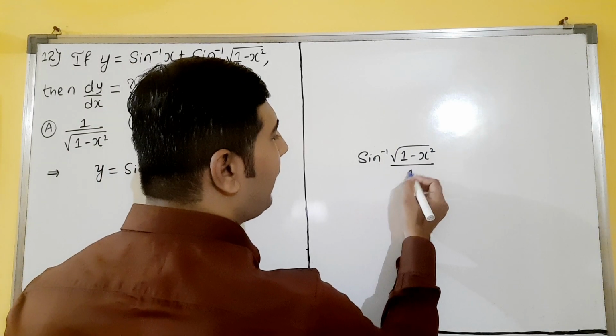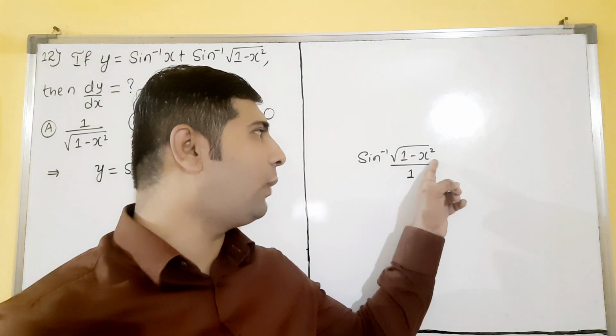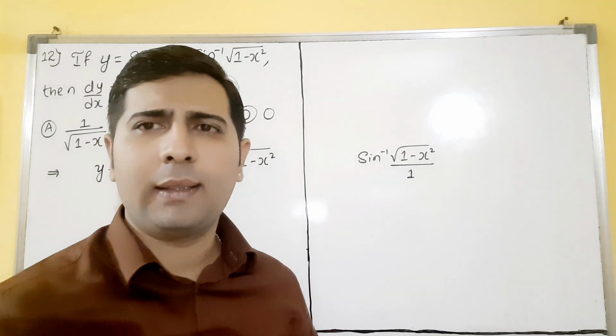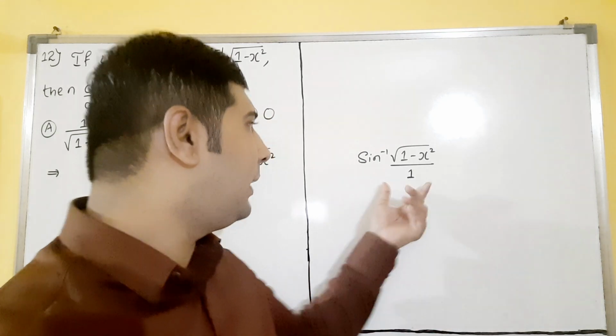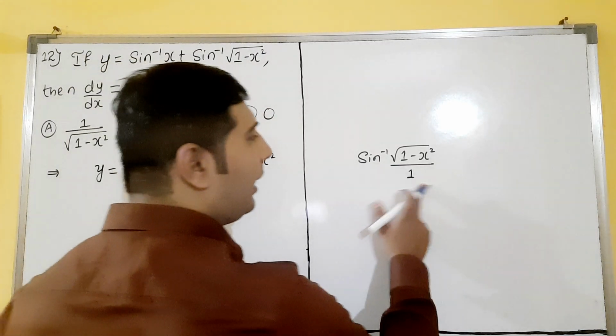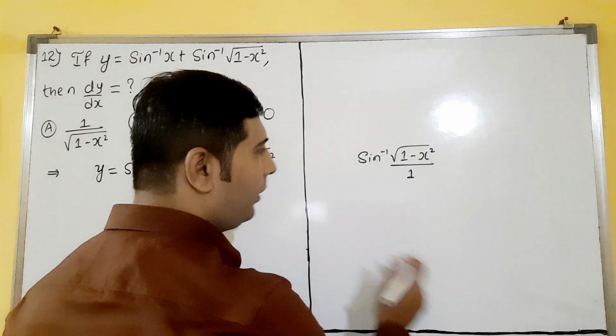Sin inverse square root of 1 minus x square, divided by 1. If nothing is there below, it means 1 will be there or not. Understood? Nothing is there means 1 will be there, dear students. Below, 1 is always there, even if nothing is written. So now see here.